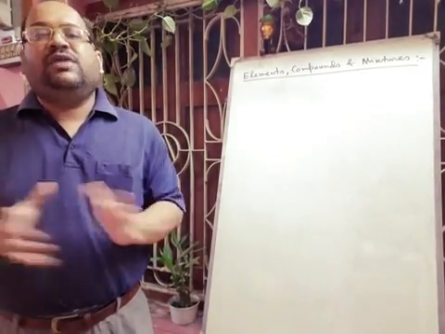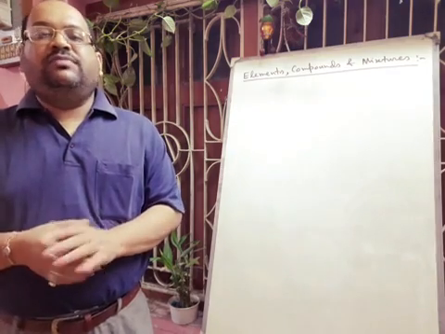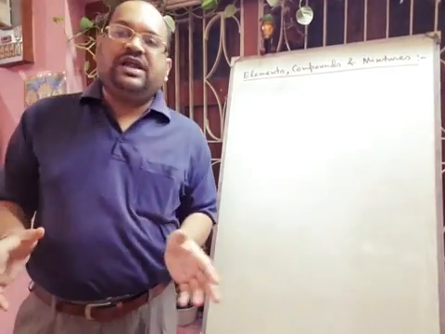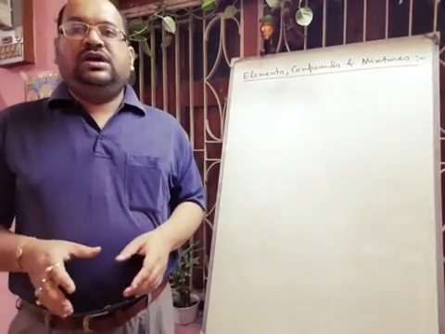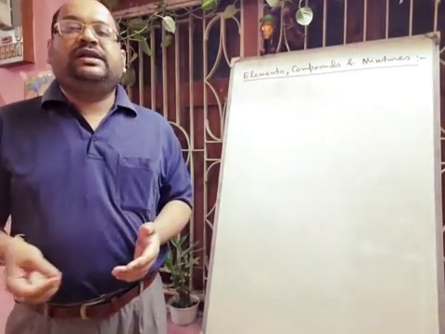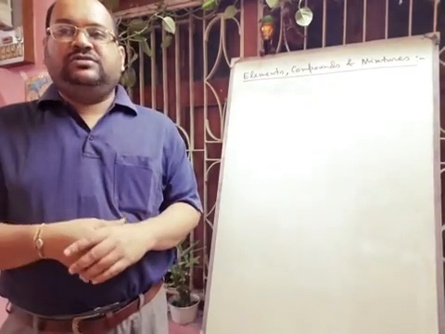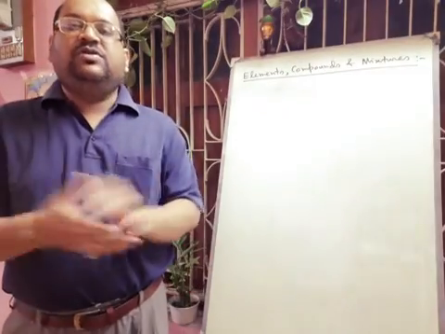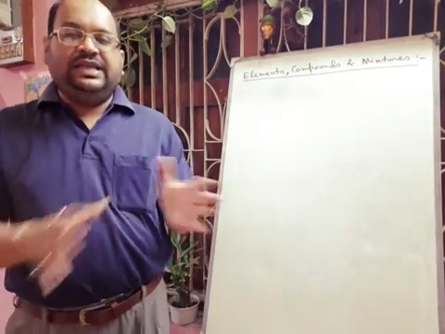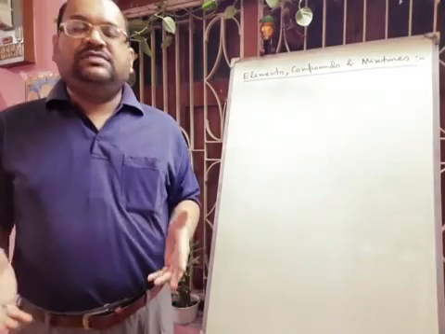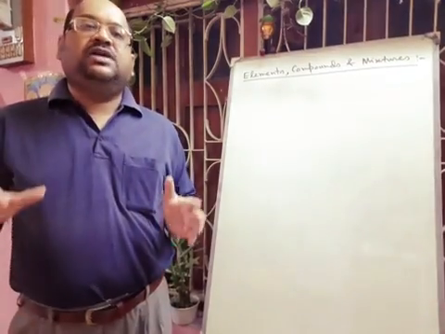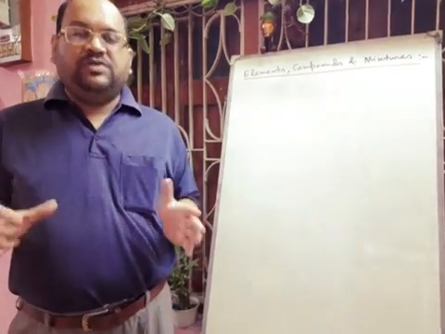Next, activity 1. You have to do some activity in your home. You have to make a list of impure and pure substances around you and what you are using in your daily life. Like in the morning you are taking sugar and milk. Is sugar a pure compound or an impure compound? Is milk a mixture or a pure compound? In this way you make a list. In live classes, you have to show the list of 10 pure substances and 10 impure substances, that means mixtures or not pure substances.